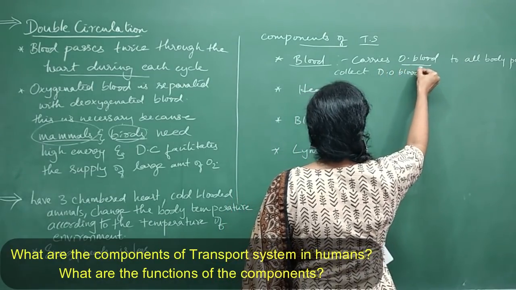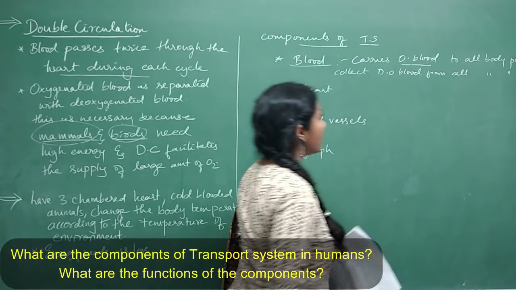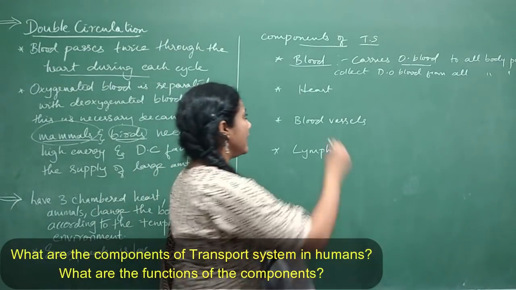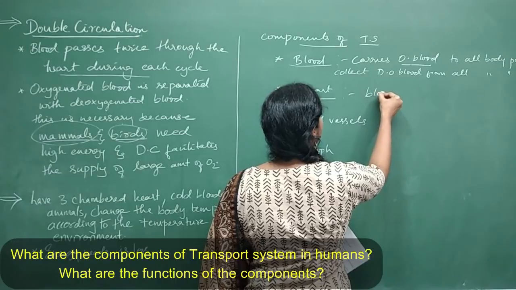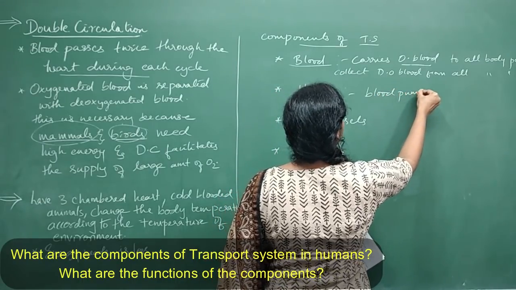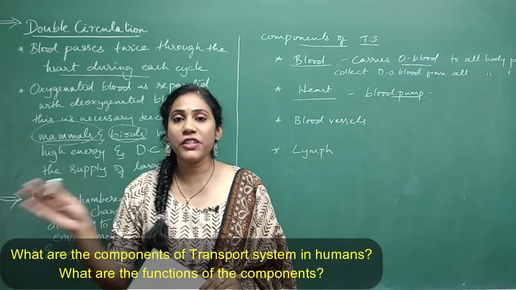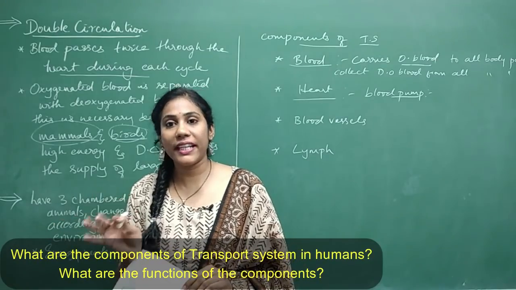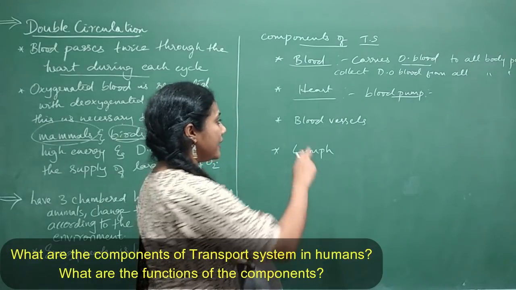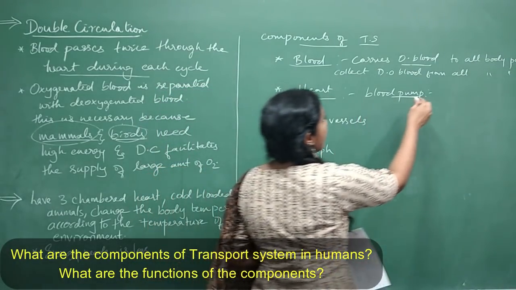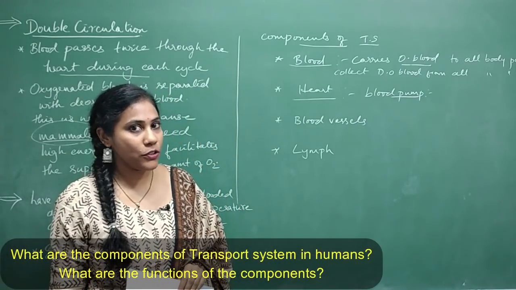Deoxygenated blood from all body parts. So this is the function of blood. Clear? And coming to the heart. Heart will act as a blood pump. Yes or no? Blood pump. And it will help for not mixing oxygenated blood with deoxygenated blood. Right? That is the work of heart. And I can also say that it is a supplier of blood to all parts of the body also, right?